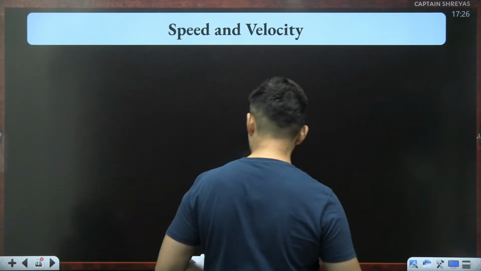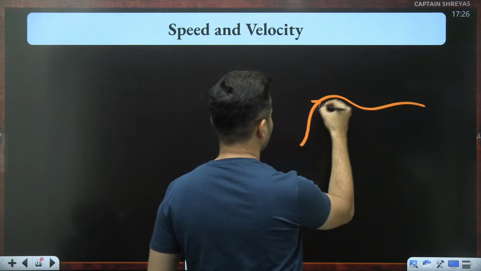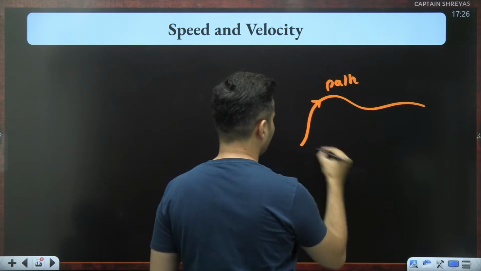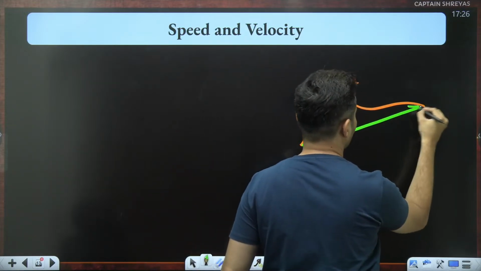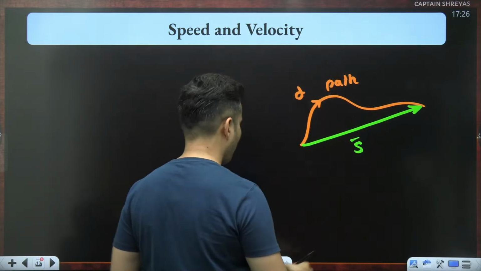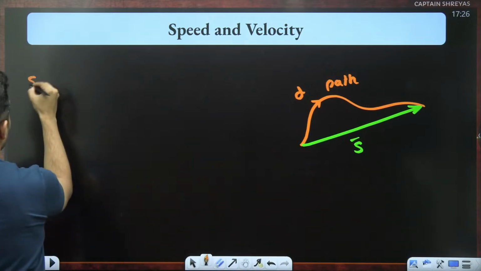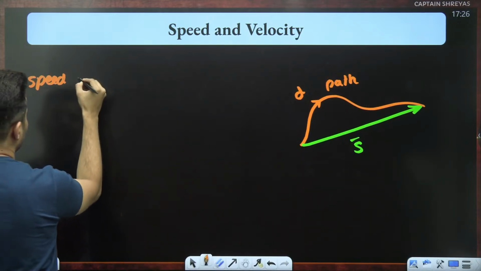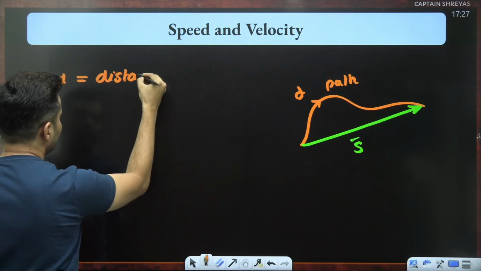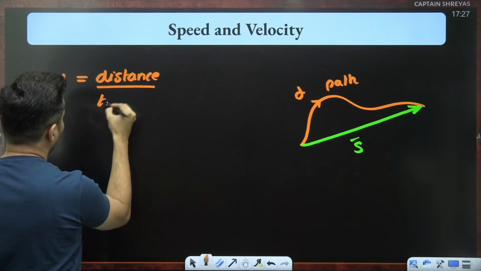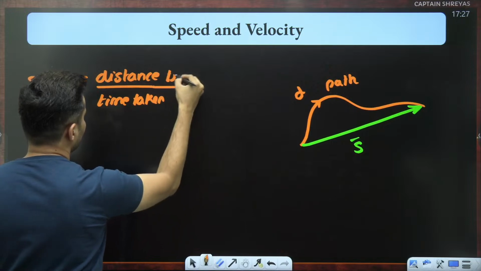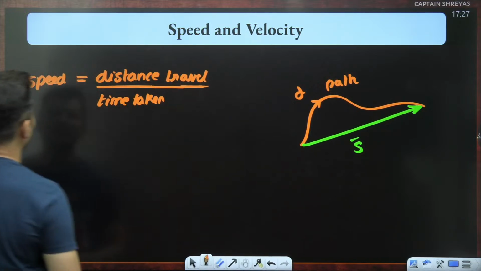So this is the path which was taken by Champa or Pandu, right? And this was the straight line distance from here to here. So that was the displacement. This was distance. So guys, speed is nothing but how quickly you travel that distance. So it is nothing but the distance which you have traveled upon the time which you have taken.